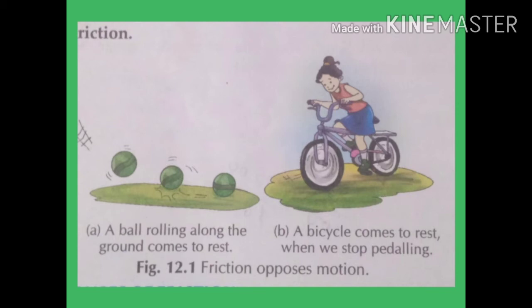Now we can conclude that the force acting along the two surfaces in contact, which opposes the motion of one body over the other, is called the force of friction. Now I think you may have recalled that we have learnt about this force of friction in our earlier chapter also. Here you can see when the force of friction is more, then the body comes to rest, and when the force of friction is less, then the result is that the boy falls down.